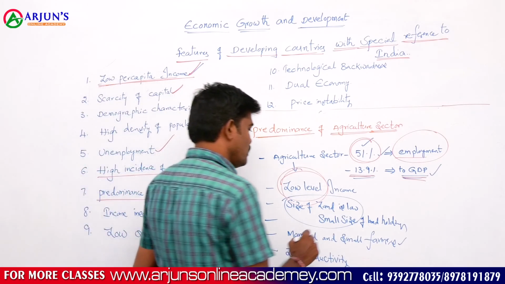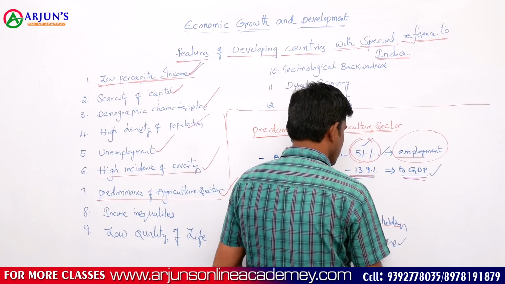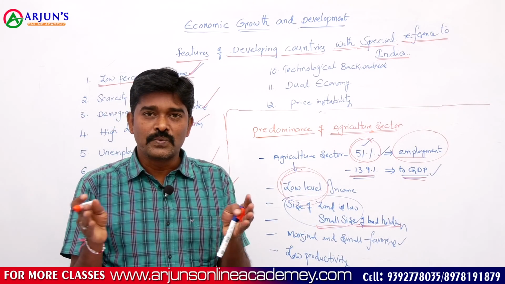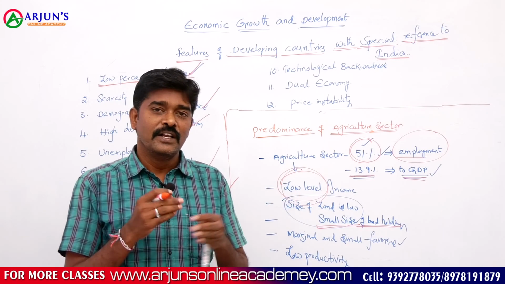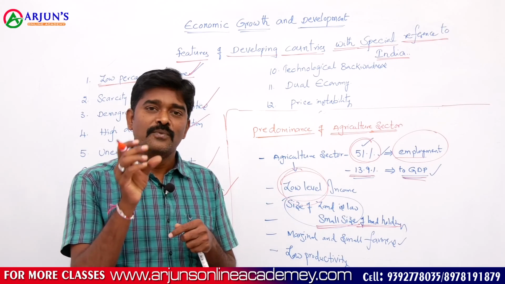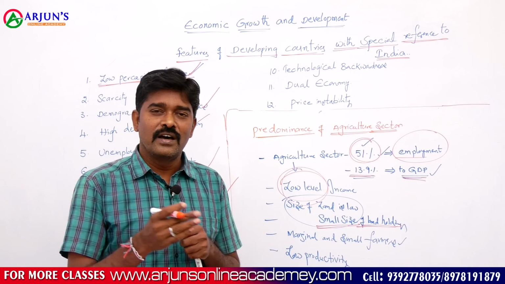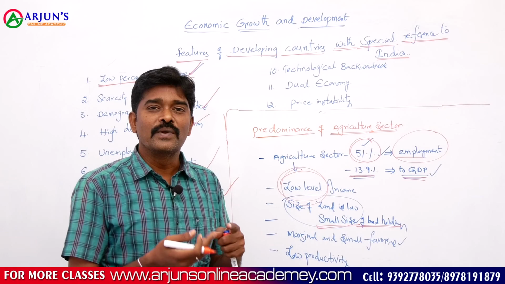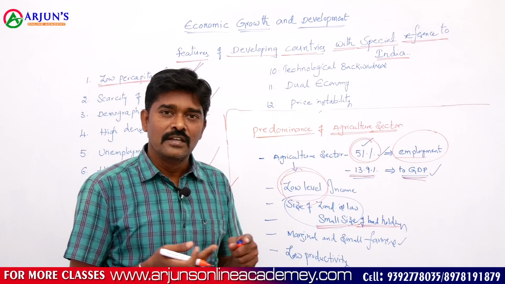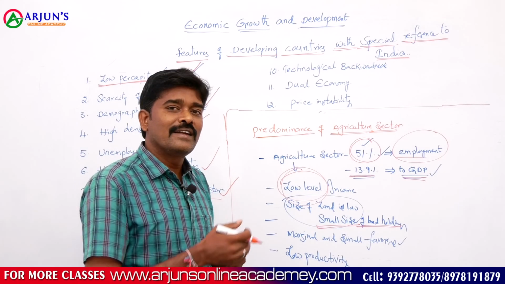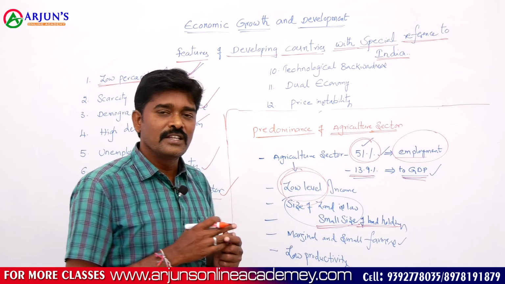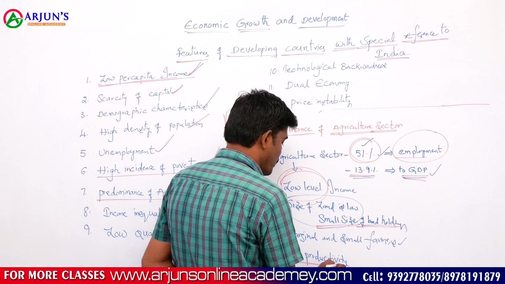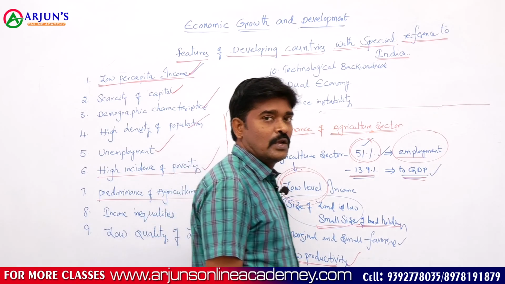The size of land holdings is also very small. High population puts pressure on land. The land is divided into small pieces through fragmentation of land holdings. From these small pieces, the farmers are unable to produce more output, and they are unable to implement advanced technology. Still now, in our agriculture operations, we are using outdated and primitive methods. That's why there is low productivity and low income.